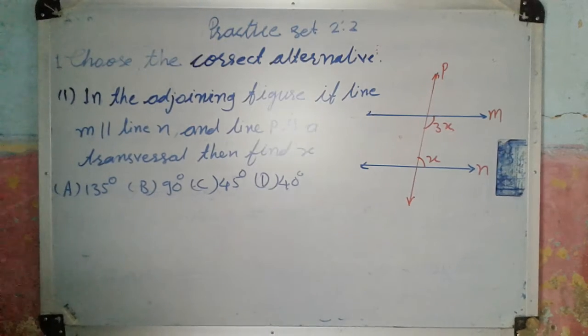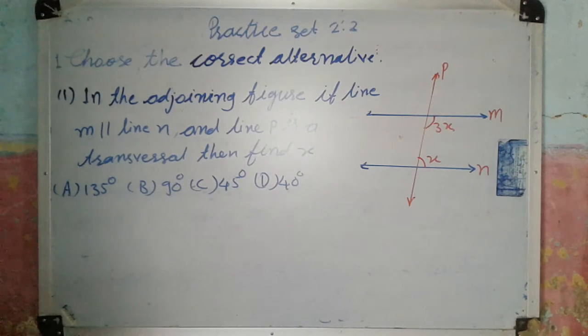Now see here, according to our property of interior angles, each pair of interior angles formed by two parallel lines and their transversal is of supplementary angles.